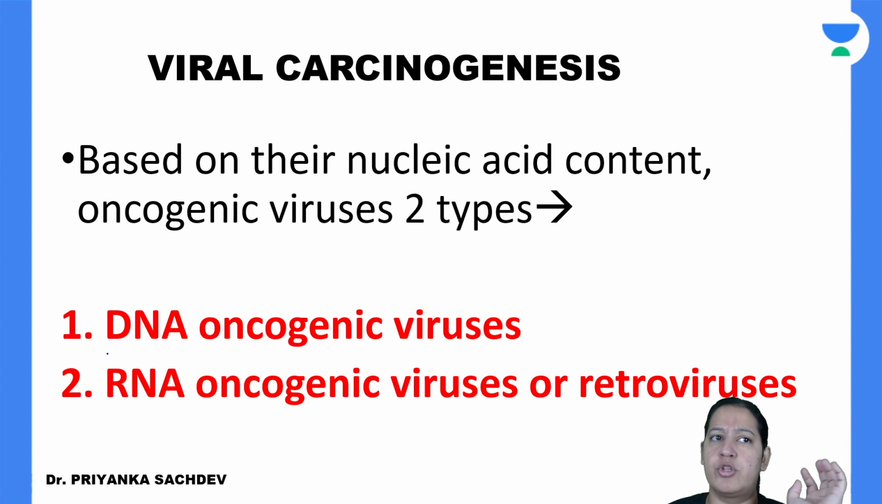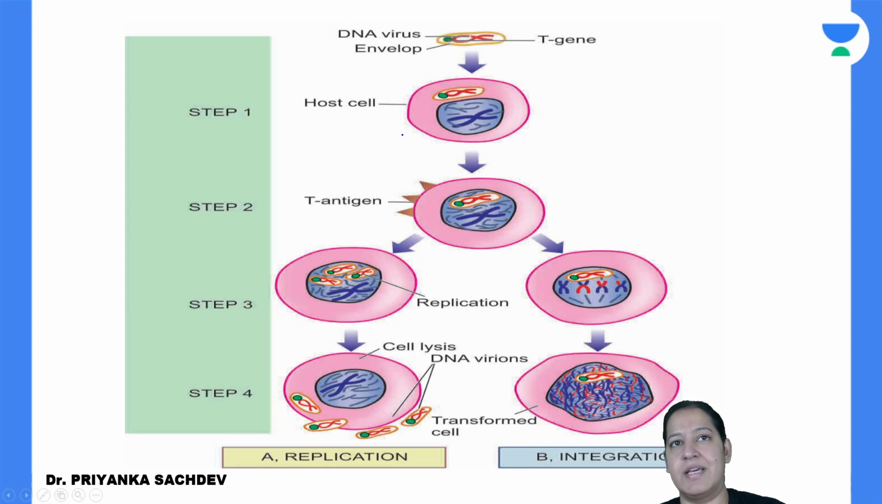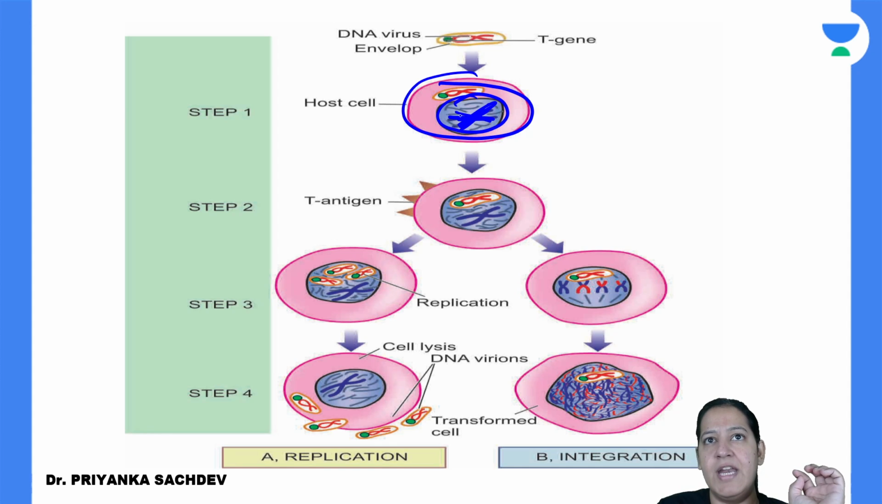Let me talk about both of them, DNA and RNA. Let me start with DNA. What do DNA viruses do? See, this is a human cell. Can you see? This is the nucleus of the human cell. Inside the nucleus, this is the DNA. Blue color I am marking, DNA of human. And this is a virus. The virus is entering inside the human cell, in the cytoplasm. And the red color is the DNA of the virus.